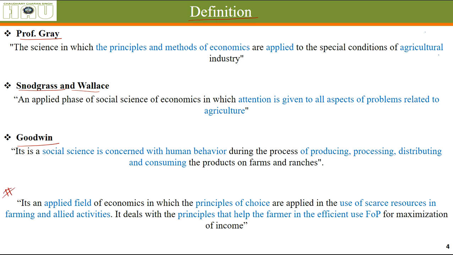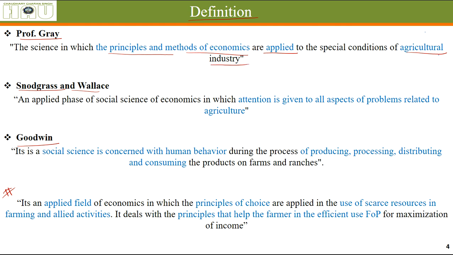Professor Gray has said that it is a science where the principles and methods of economics are applied to the field of agriculture. It's very simple to understand. There are different principles in economics. When we apply them to the agriculture industry, it becomes agricultural economics. When we apply it to a manager's job, it becomes managerial economics. When we apply it to some different industry, then it becomes industrial economics.